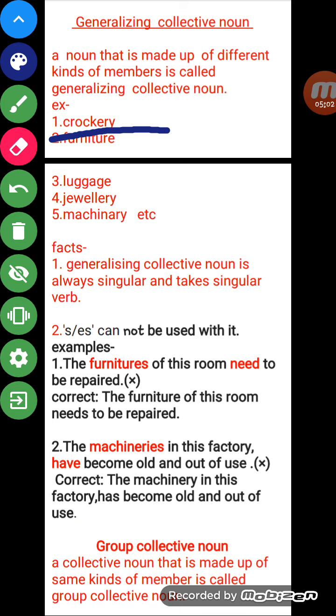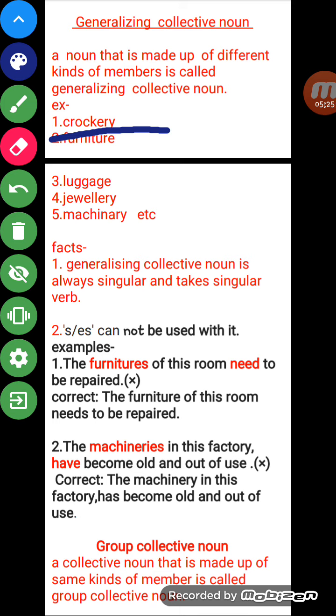Not only a particular glass or cup will be considered crockery. The members are different: there is also a spoon, a glass, a plate, a cup, a bowl. So there are many members, but we are using a single word, crockery, for all of them.